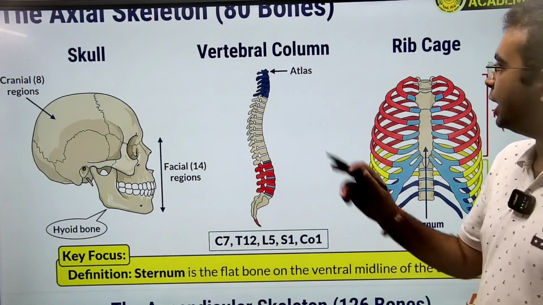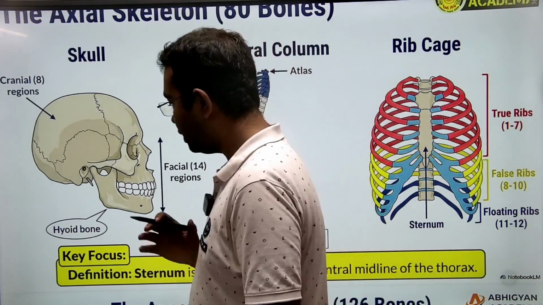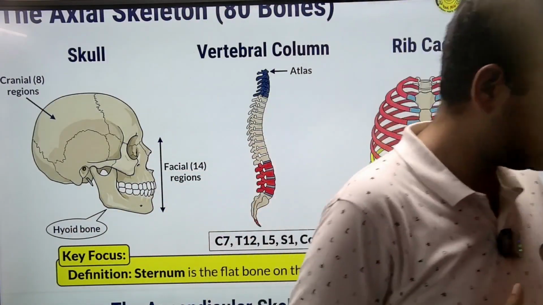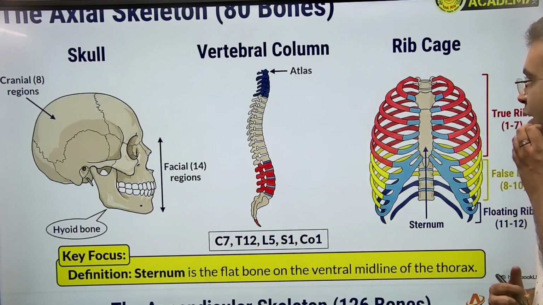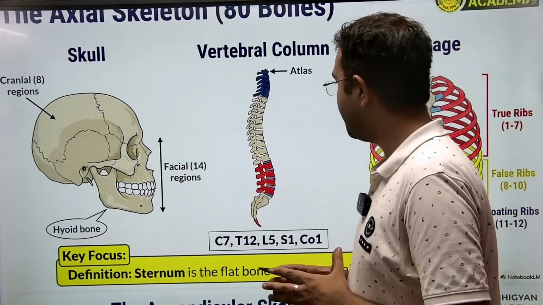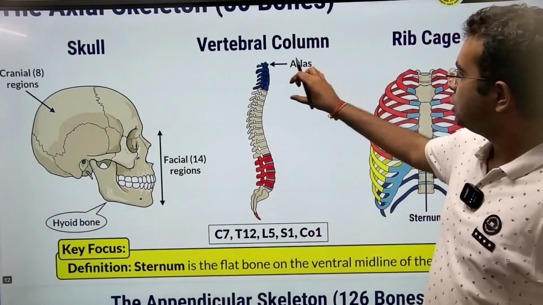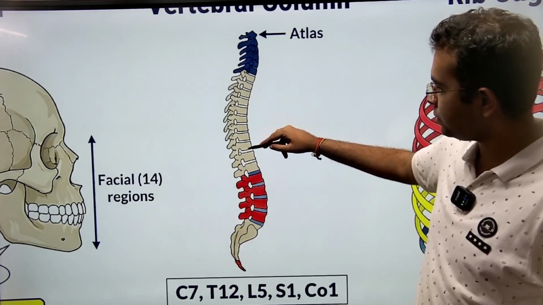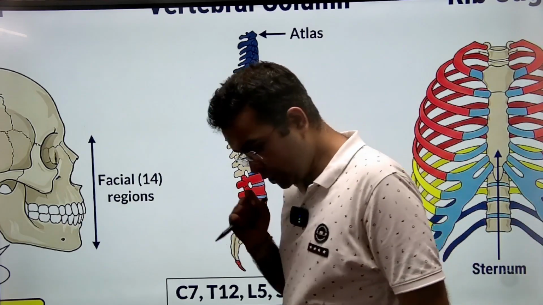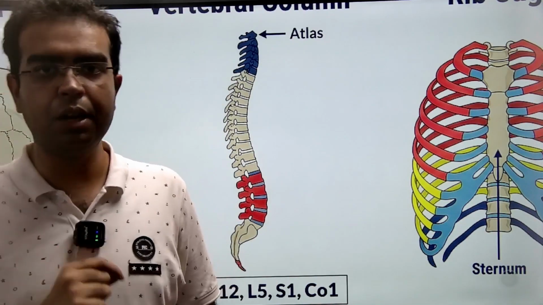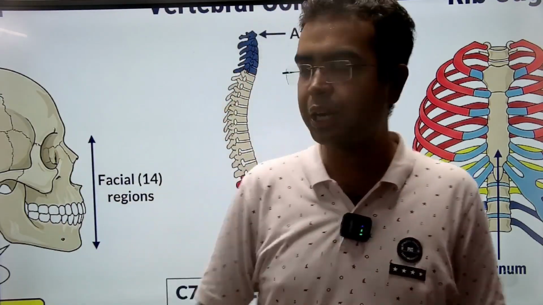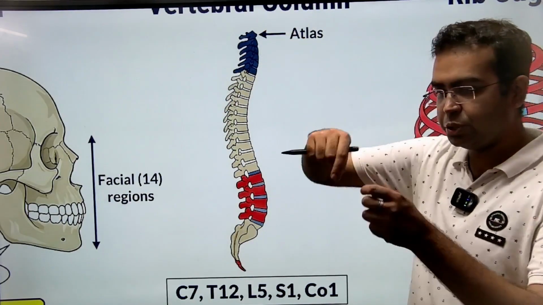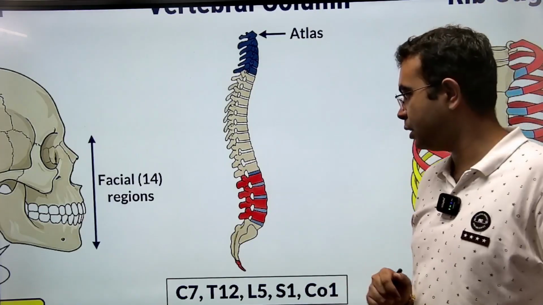Then we have the vertebral column. Let us first understand what the vertebral column is. You see these small segments here, okay? These small segments, in singular, are called a vertebra, okay? Such small segments are round, with space in the middle.